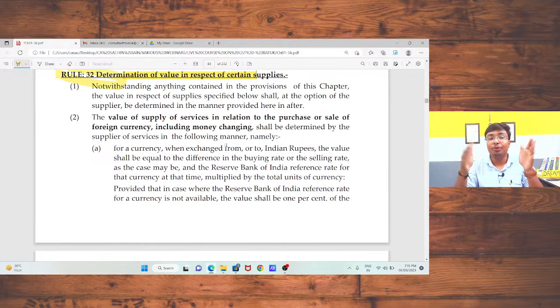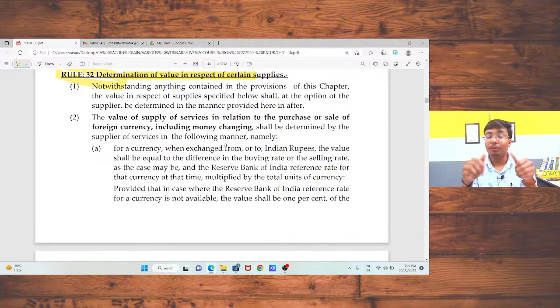In April, we are all going for bank audits. If the audit of the forex department is allotted to us, it is our responsibility to check the value on which the forex department, or the principal department of the bank, has paid tax to the government. So how to calculate? In the forex department, they deal day to day with transactions where someone has come with Indian currency and wants to convert it into foreign currency, or someone has come with foreign currency and wants to convert it into Indian currency, and the bank charges a certain amount.